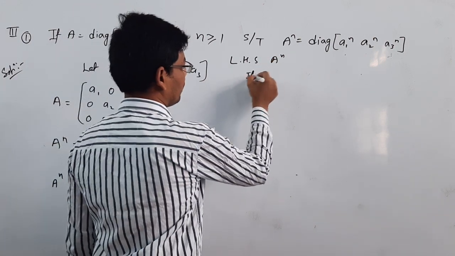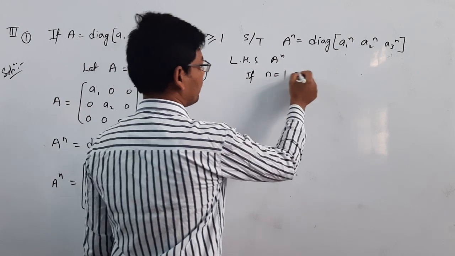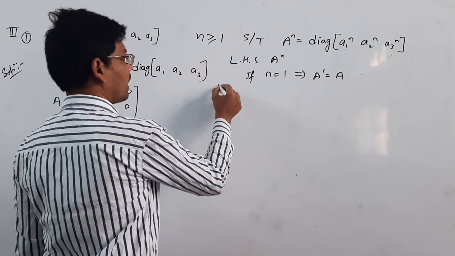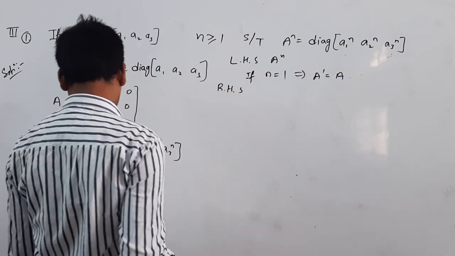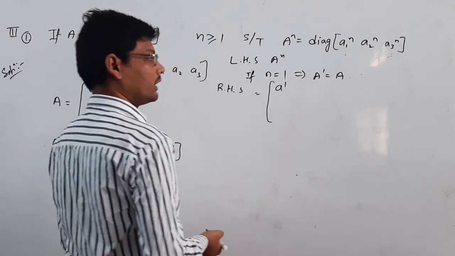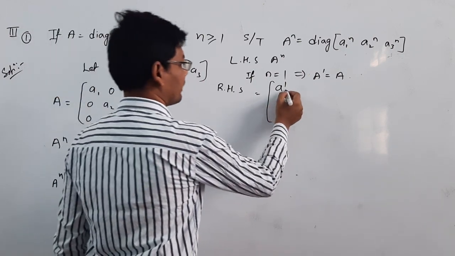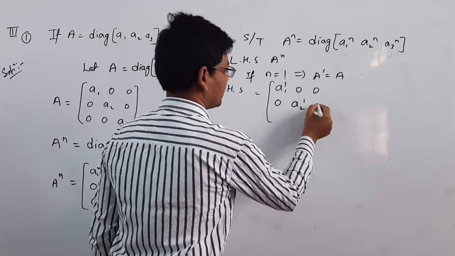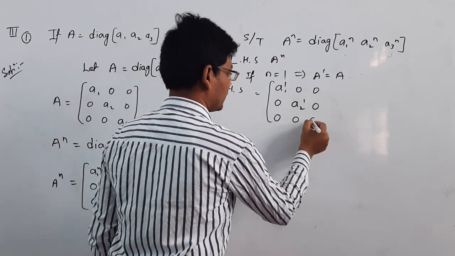If n is equal to 1, LHS will be A to the power of 1, and then I am taking the RHS. It is a1 to the power of 1 0 0, 0 a2 power 1 0, 0 0 a3 power 1.